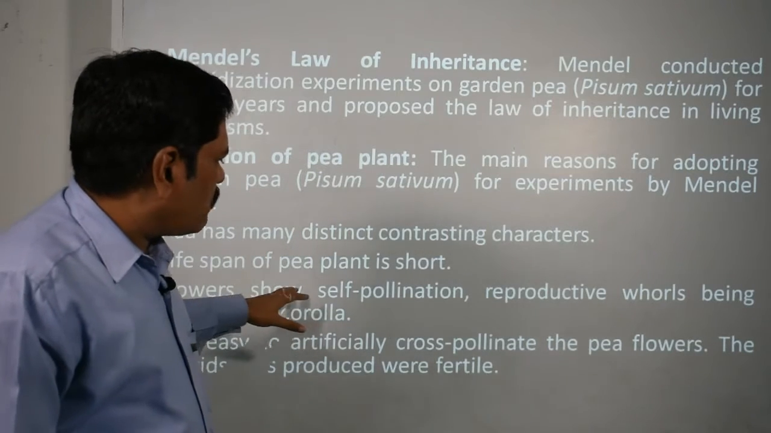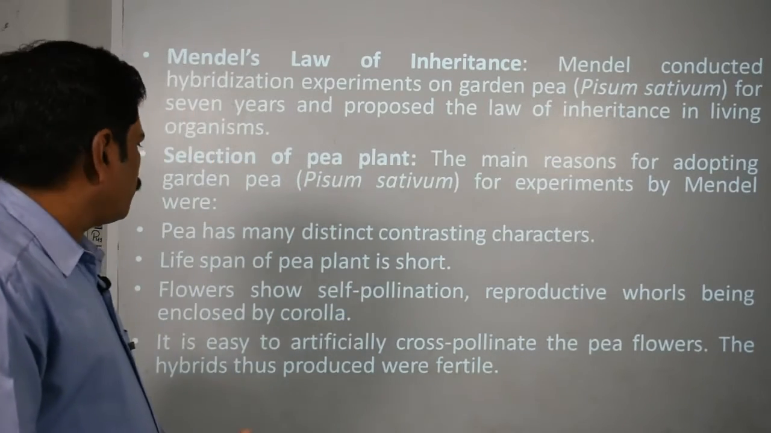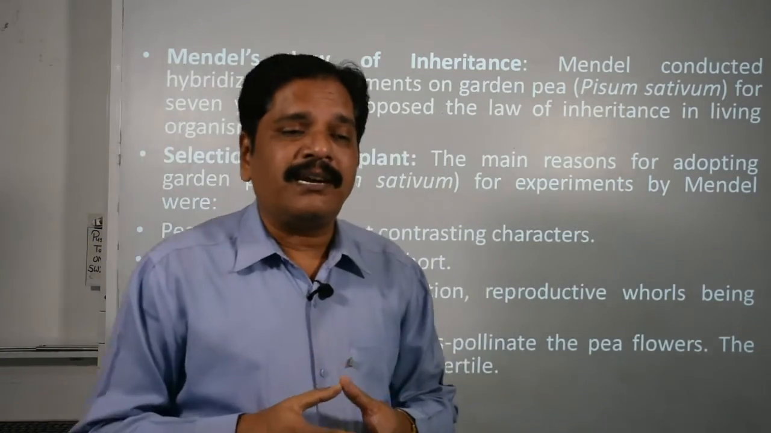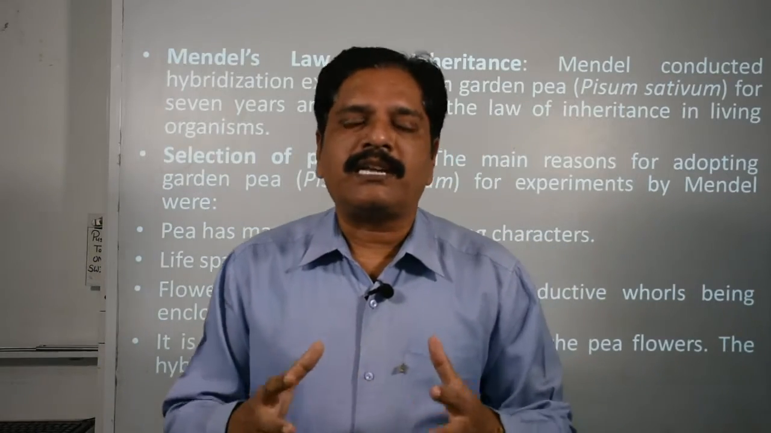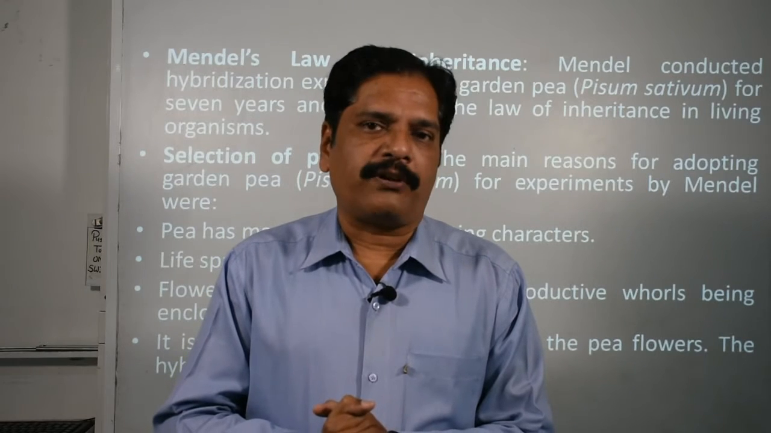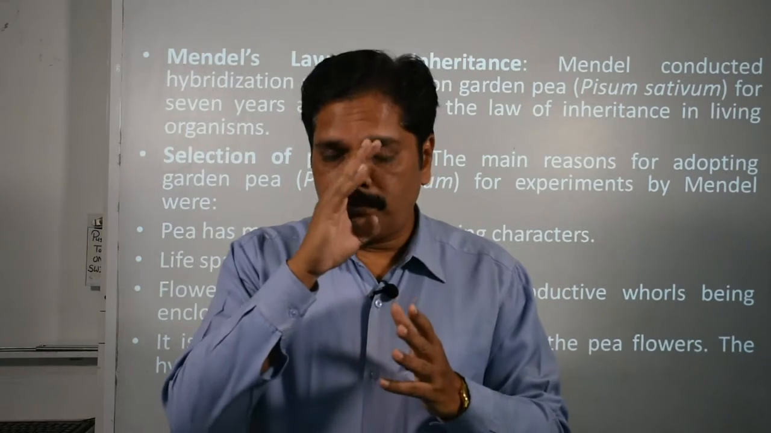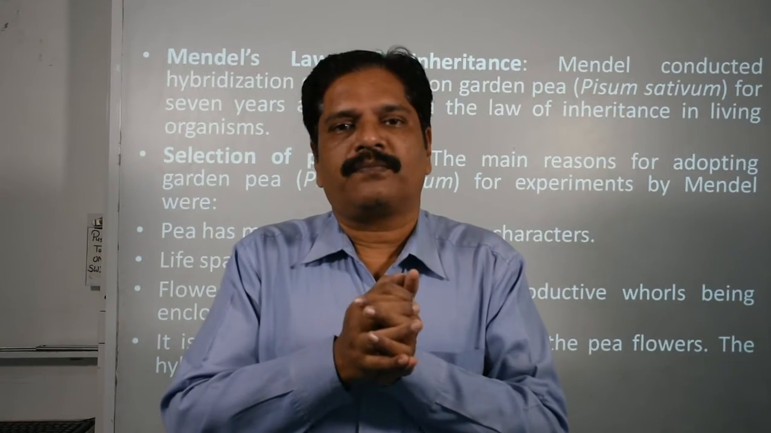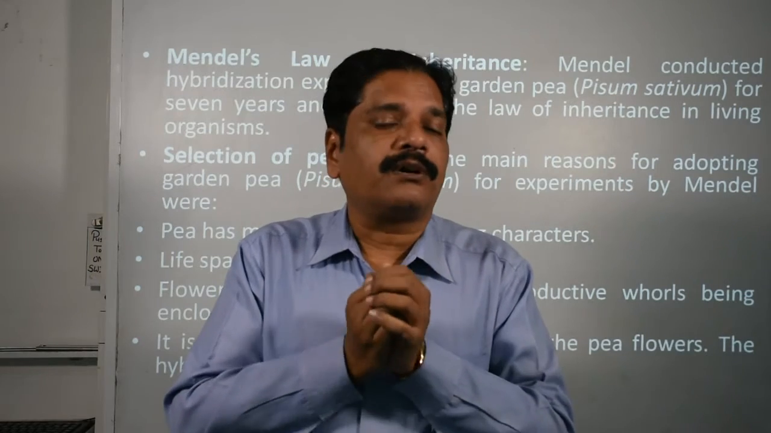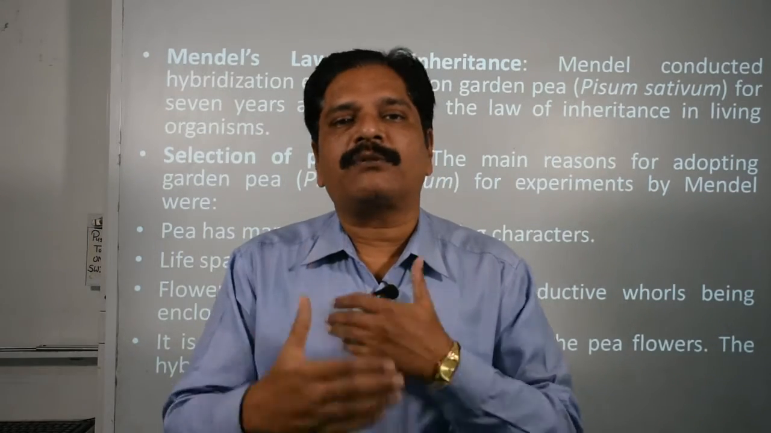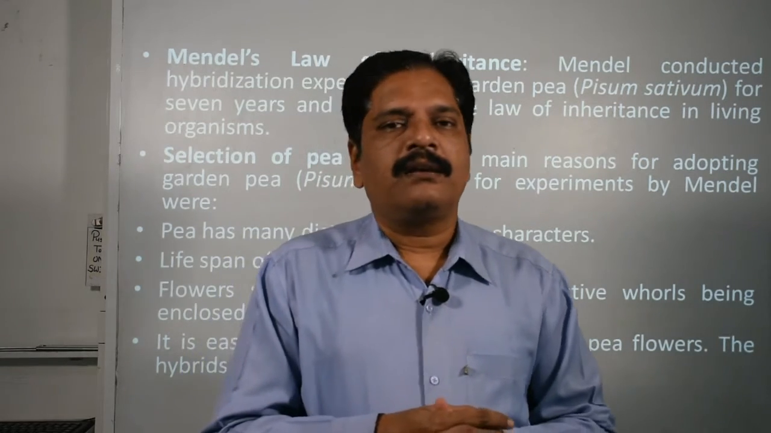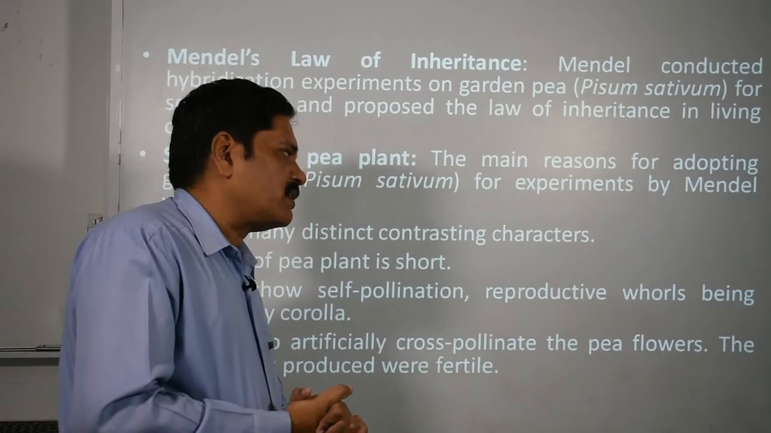Okay, the flowers show self pollination, and the reproductive whorls are enclosed by the corolla. This is the important feature to maintain the purity of its genetic material. The flower is bisexual, hermaphrodite, but still it performs self pollination because it is a covered flower. Okay, the corolla is responsible for covering the inner two whorls, so there is more and more possibility of self pollination. Okay, and this is the reason why it maintains its purity.